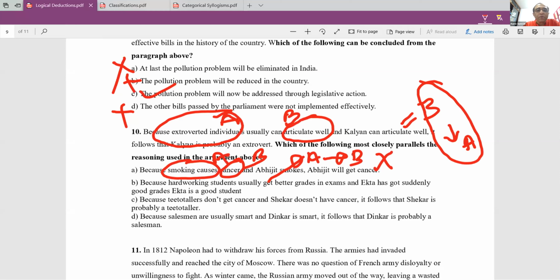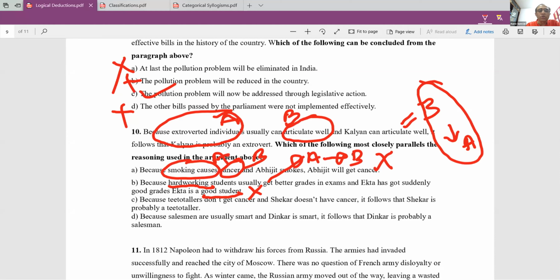Then, because hardworking students usually get better grades in exams and Ekta has suddenly got good grades, Ekta is a good student. The problem here is hardworking is one characteristic and being a good student is another characteristic. These two don't match. Whether she is a good student or not, we do not know.